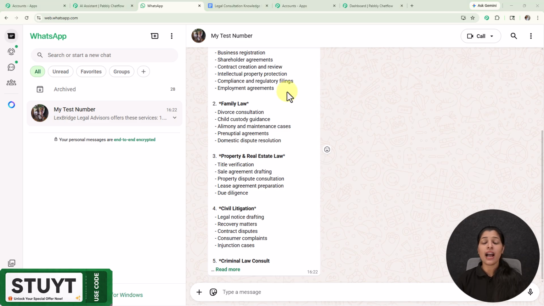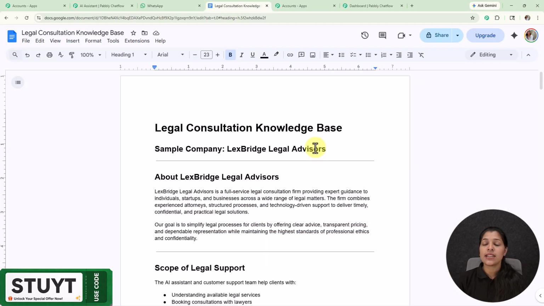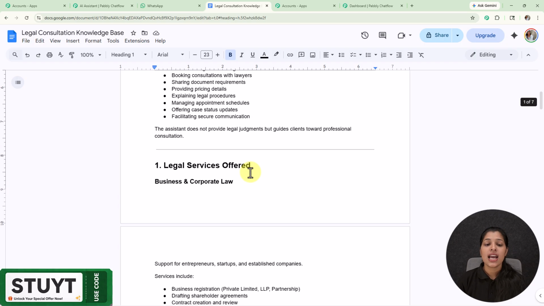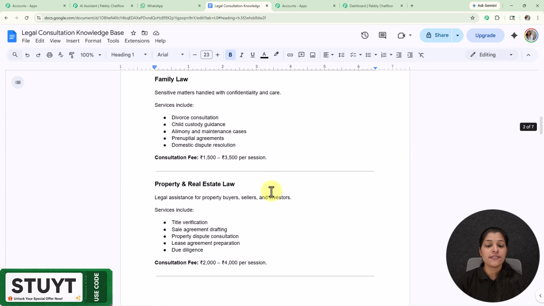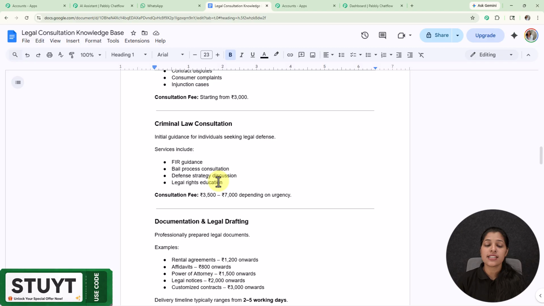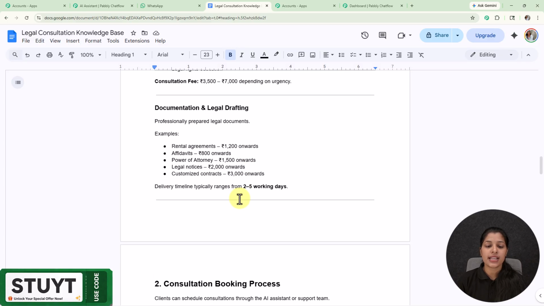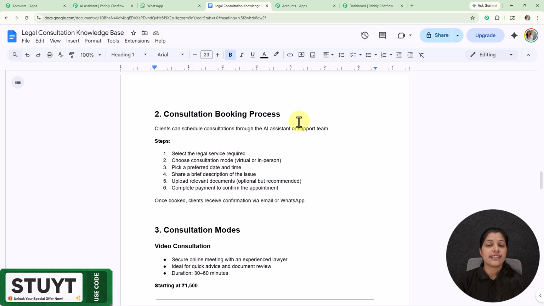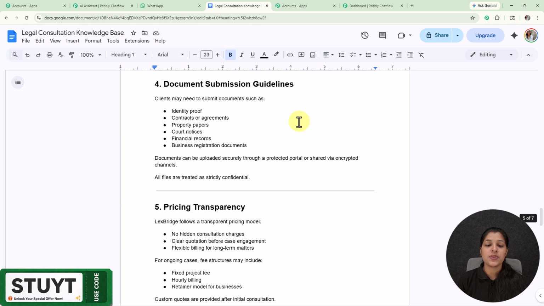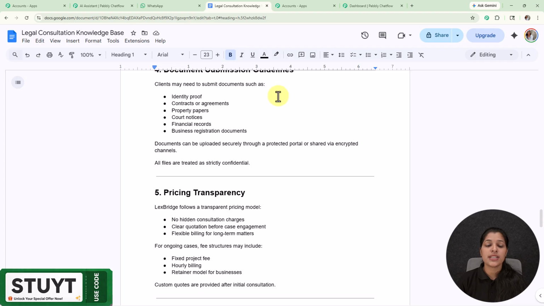And now you might be thinking, how is this AI assistant responding to me? So my AI assistant is responding to my messages on the basis of the knowledge base which I have provided to it. So here you can see that this is the knowledge base I have created for my legal consultation business, but you can modify it according to the business you are running. So this knowledge base basically consists of all my business details, and here you can check out that I have entered all the services offered by my business, and in these services I have entered all the details including the pricing as well. And here I have provided the consultation booking process, the consultation modes, and here I have entered all the details such as document submission guidelines.